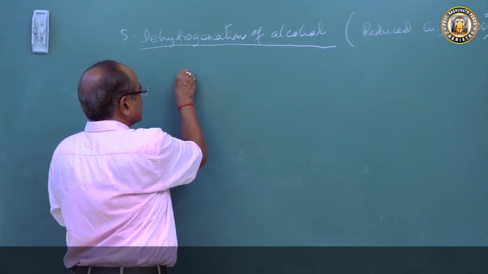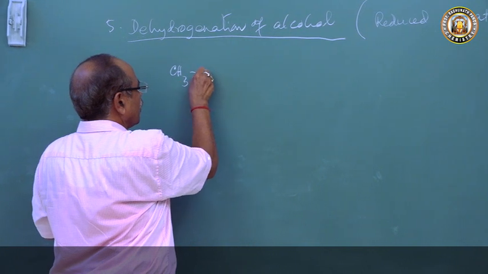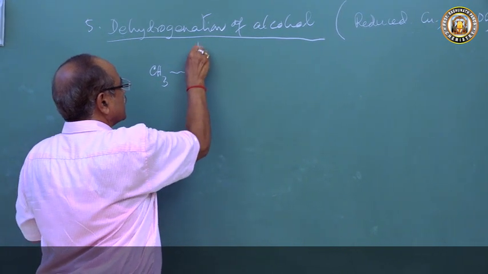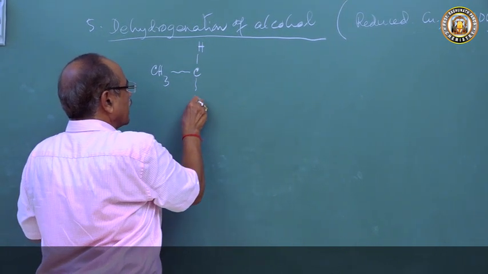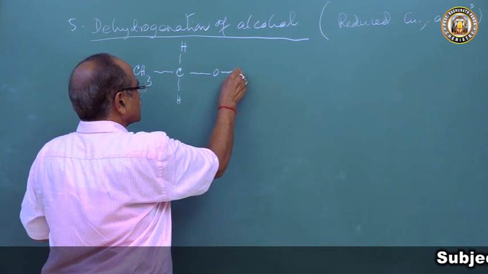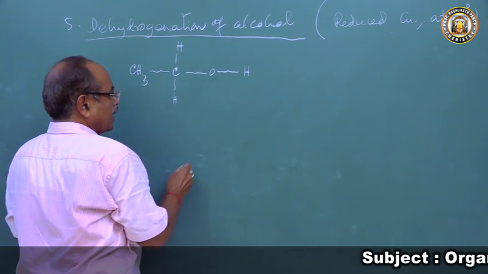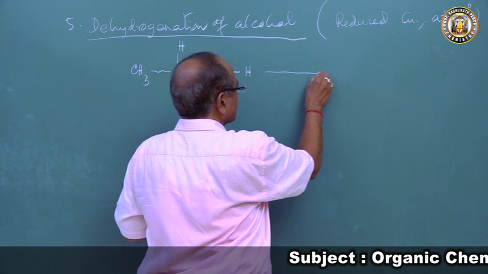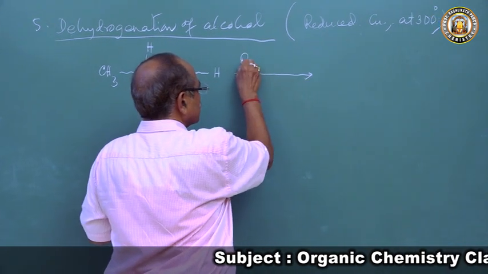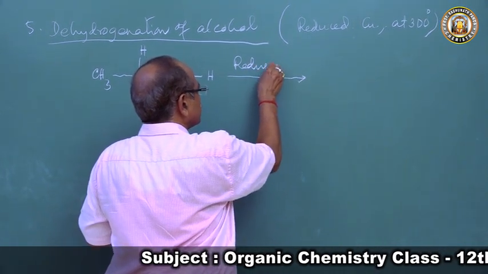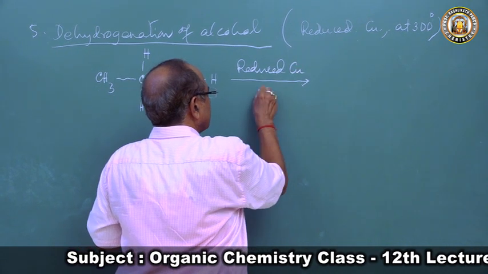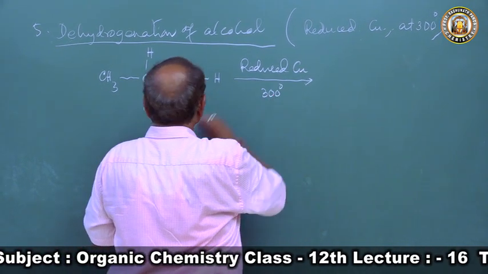So we will take CH3CH2OH, this is ethyl alcohol, primary alcohol, and we heat it with reduced copper. Heat to 300 degree centigrade.